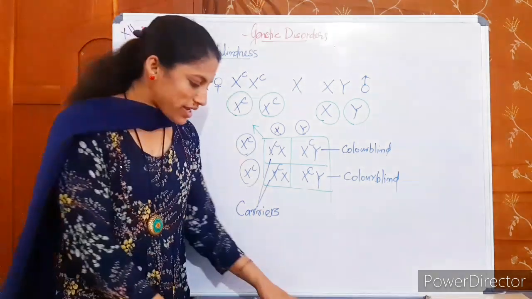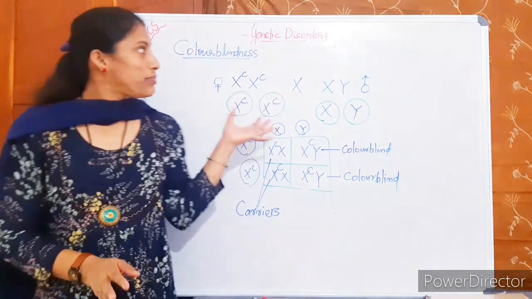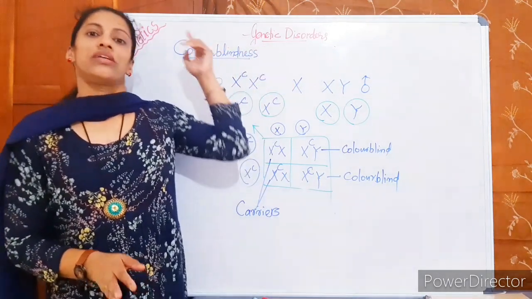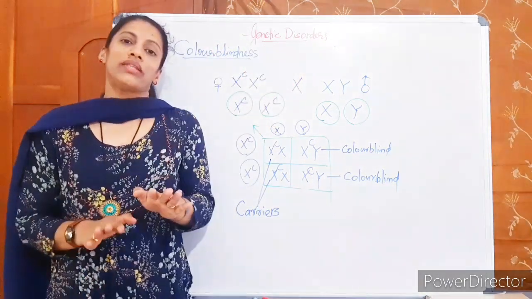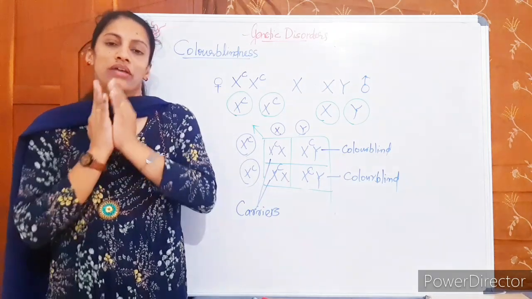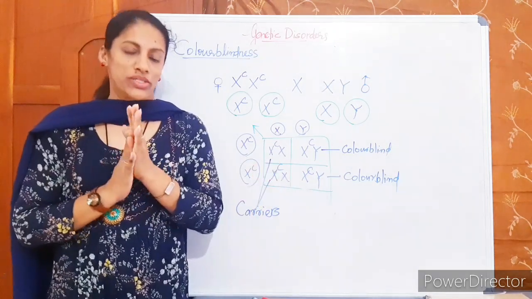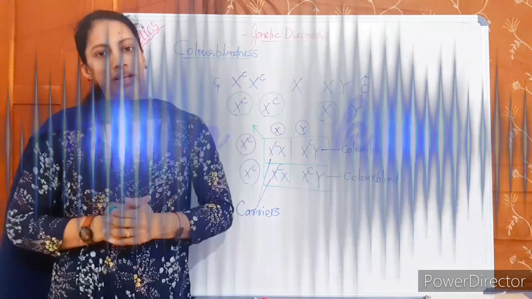If color blindness is also clear, it means we have completed the Mendelian disorders that are sex-linked. The remaining are all autosomal disorders. One by one we will discuss them in the next classes.